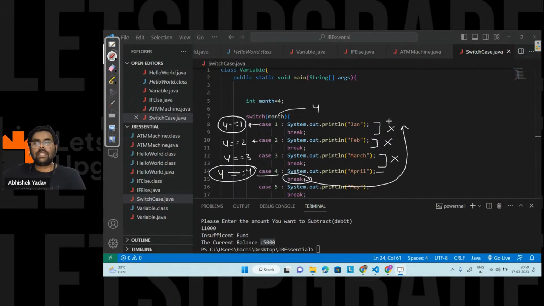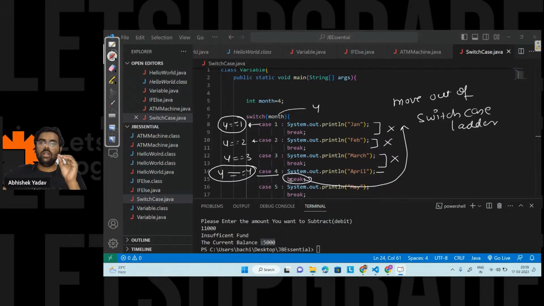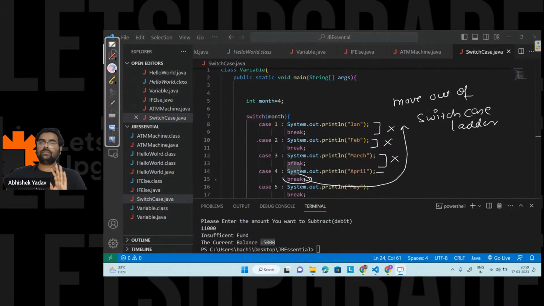The moment the break keyword gets executed, it is saying, hey, please move out of the switch case ladder. So the moment this line gets executed, you will not execute the remaining cases here, right, everyone? So that's why April will get printed on the output screen. Let's see that part, right?